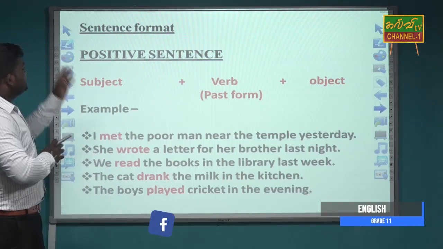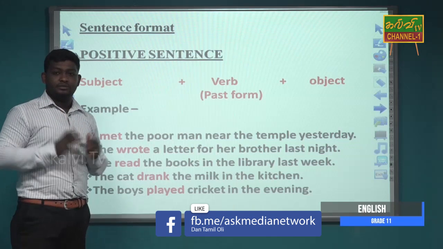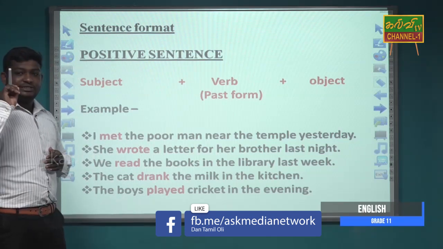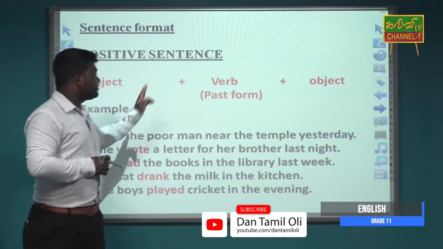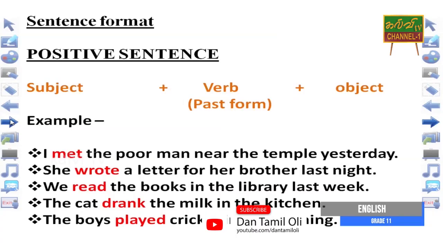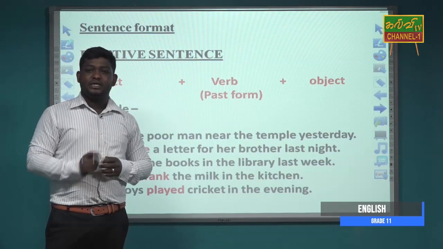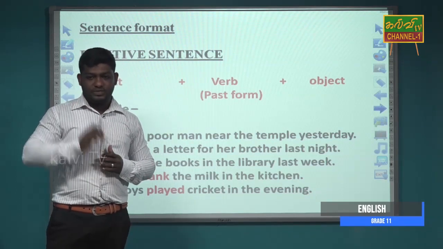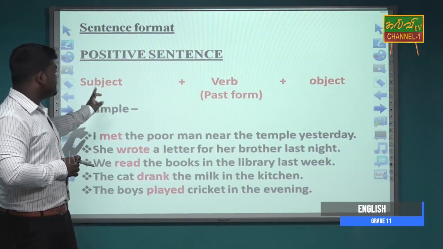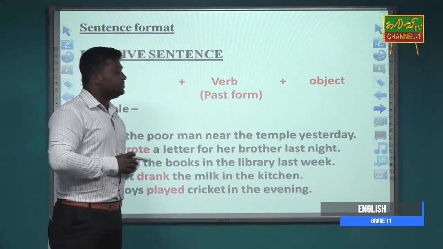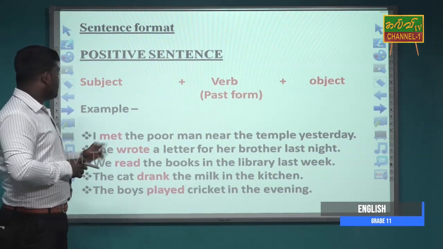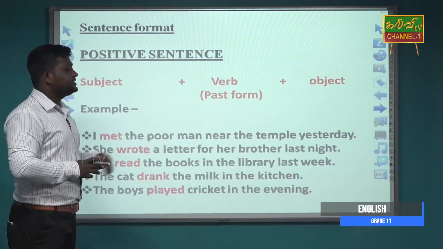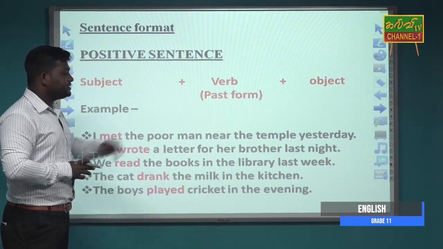So in sentence format, when we make a positive sentence, we can simply write subject plus verb plus object. Here the verb will be the past form. Normally the base form of a sentence is subject, verb and object. The example: I met the poor man near the temple yesterday.